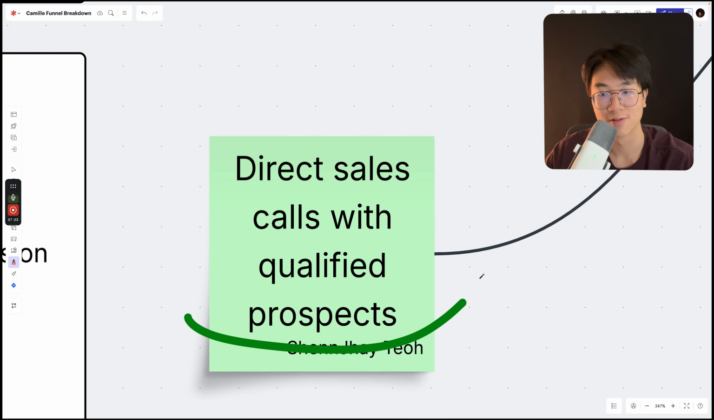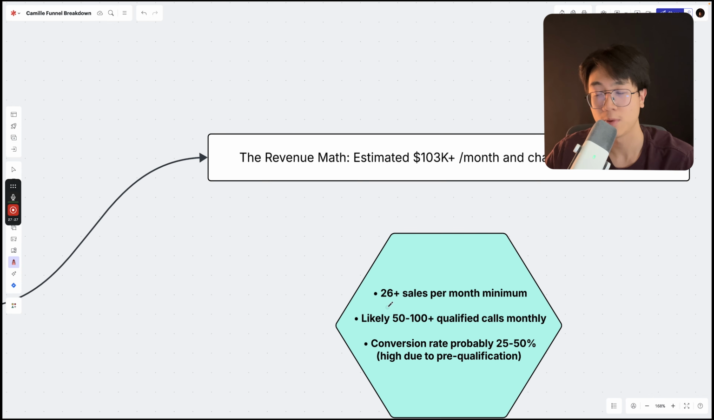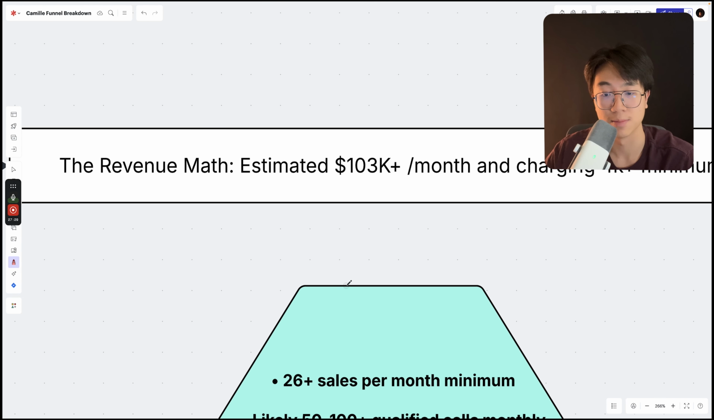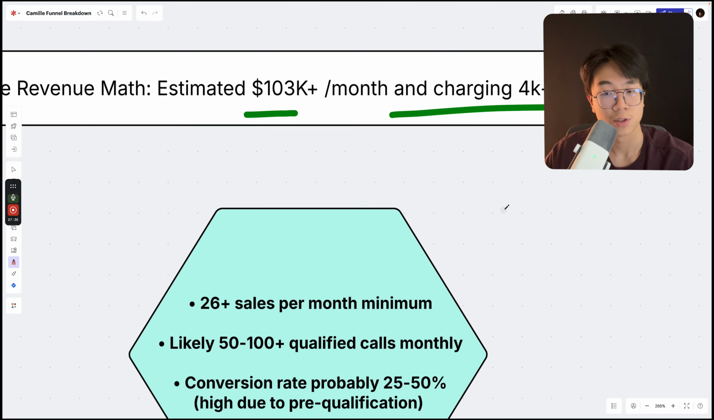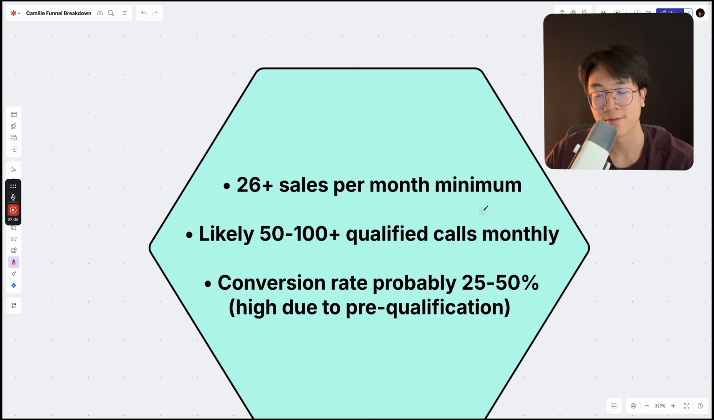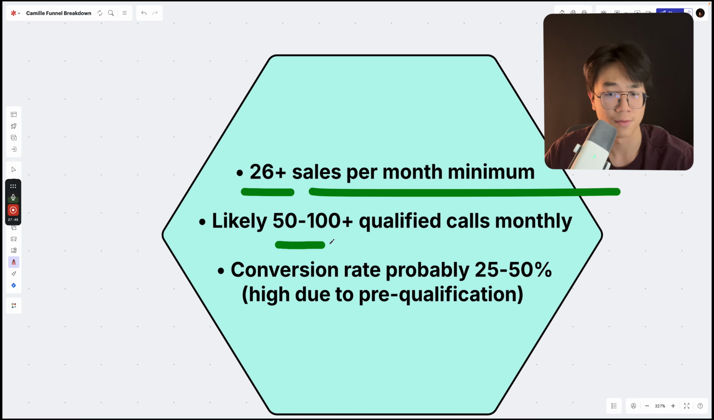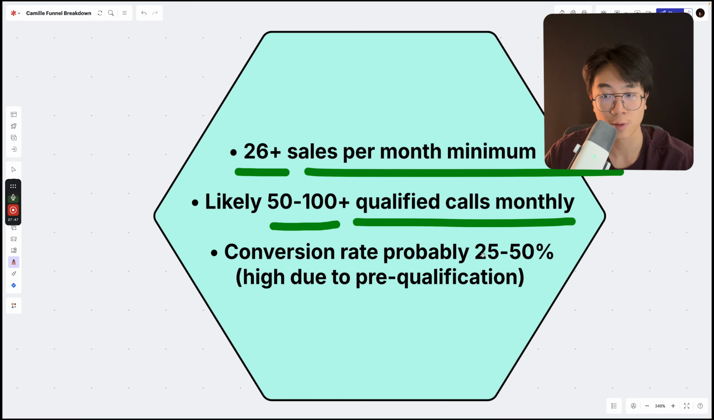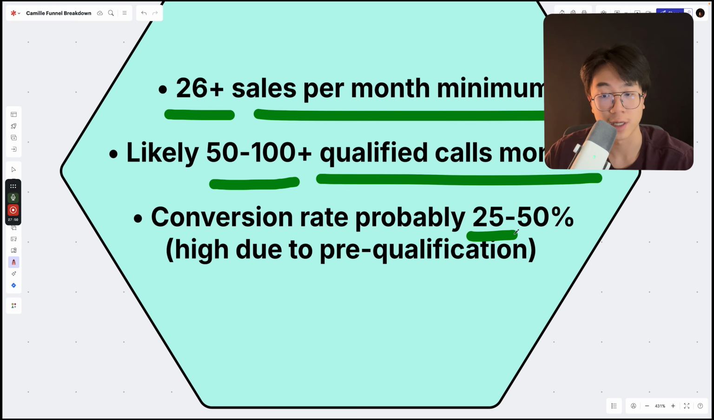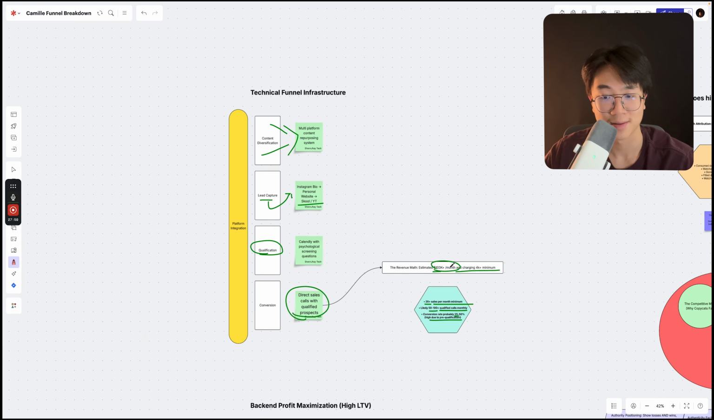So if you were to do the revenue math, he's estimated to do around 103K per month, and maybe he's charging 4K plus minimum. So he's probably getting 26 plus sales per month minimum and likely 50 to 100 plus qualified calls each month. And let's say the conversion rate is around 20 to 50% due to high pre-qualification, this 103K per month is verifiable. This 103K per month is understandable.